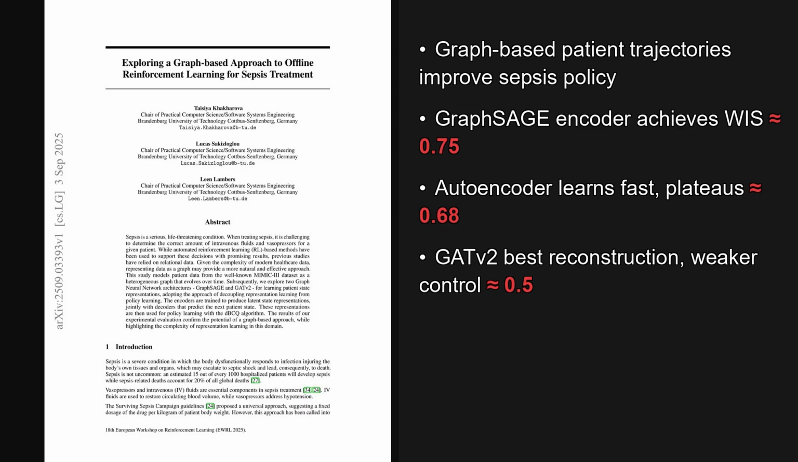The paper is titled Exploring a Graph-Based Approach to Offline Reinforcement Learning for Sepsis Treatment, and the implications for model training are quite significant. In short, dynamic heterogeneous graphs beat a plain autoencoder in final policy quality, while a GATv2 encoder reconstructs better but harms policy learning and adds heavy compute.